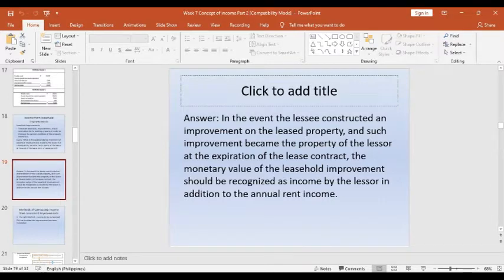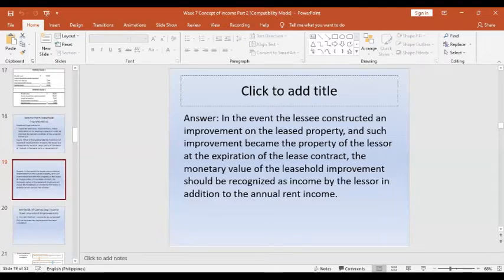I'll repeat. The improvement should be recognized as income by the lessor once the improvement made by the lessee is acquired at the expiration of the lease contract. But if the lease contract has not expired, those leasehold improvements must not become the property of the lessor.